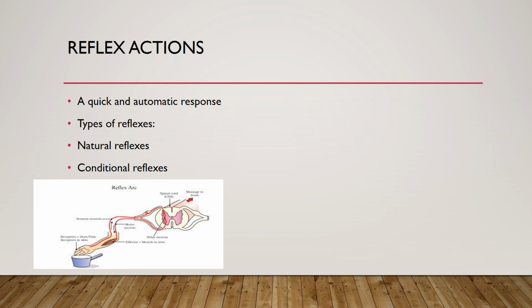Now, types of reflexes. There are two types of reflexes: natural reflexes and conditioned reflexes. Natural reflexes are inborn reflexes. Reflexes that are present since birth are called natural reflexes. They do not need any learning or previous experience, like blinking of eyes, coughing, sneezing, salivation, etc.